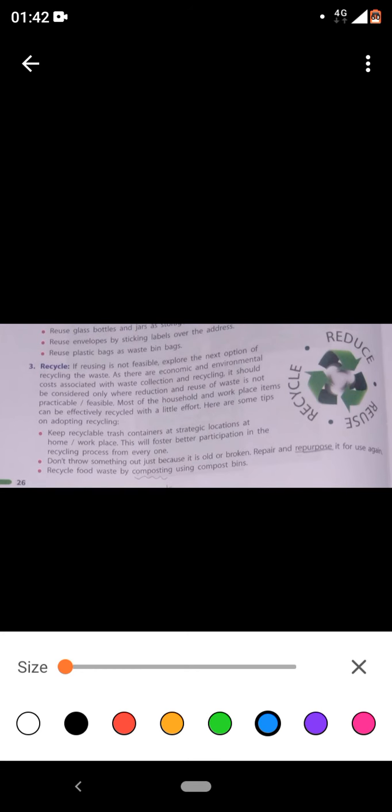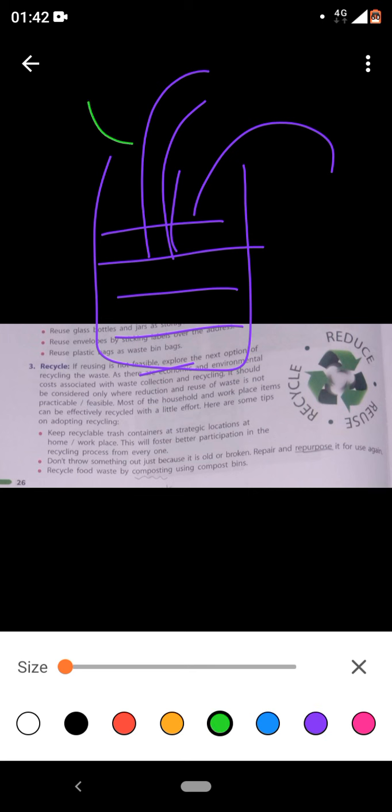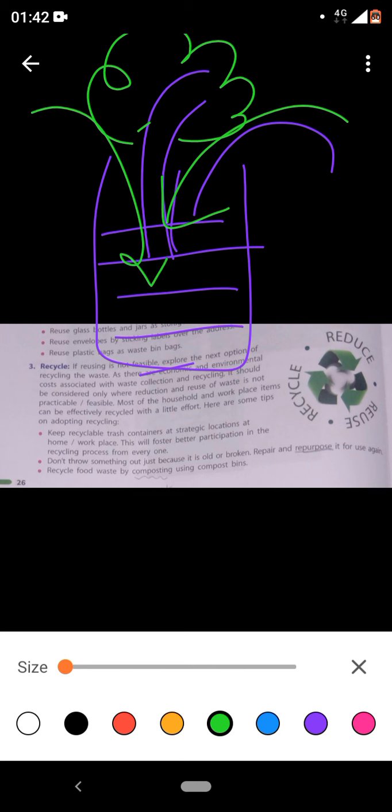For example, I'm having a plastic bottle. I don't see that it's of any use. No, there's a purpose. What you can do, use that plastic bottle, fill soil in it, plant a tree, a plant, and then a drop of water. Reused, repurposed. Are we clear?